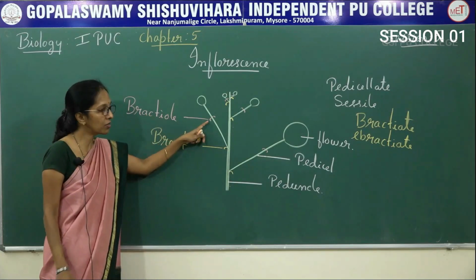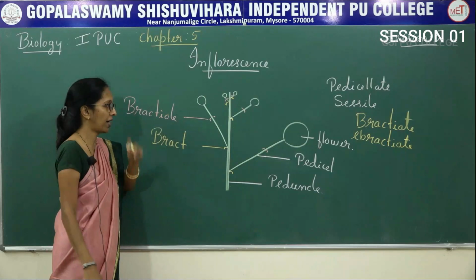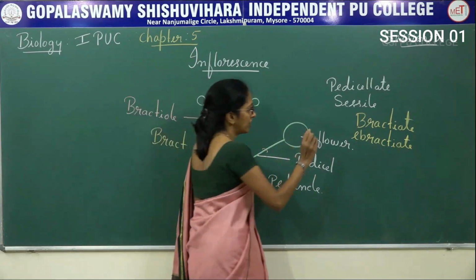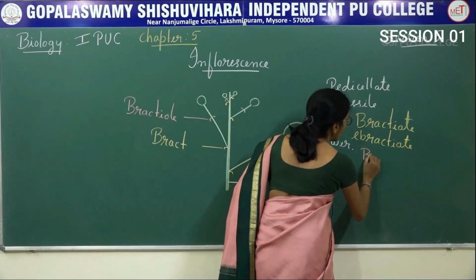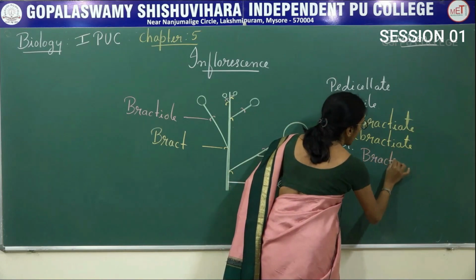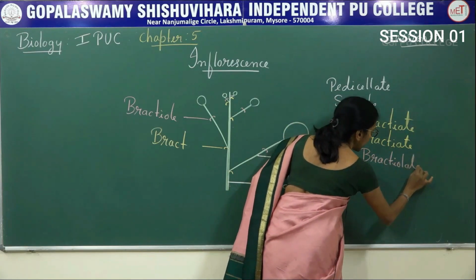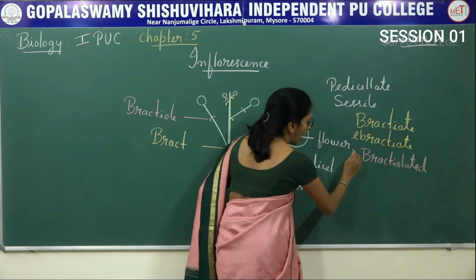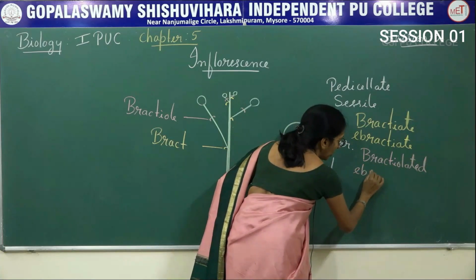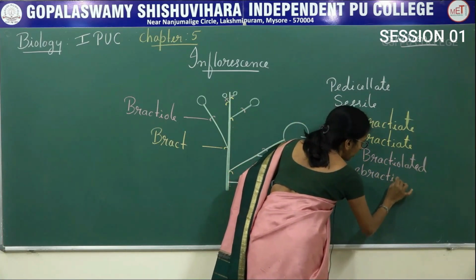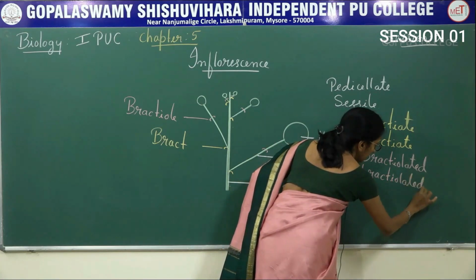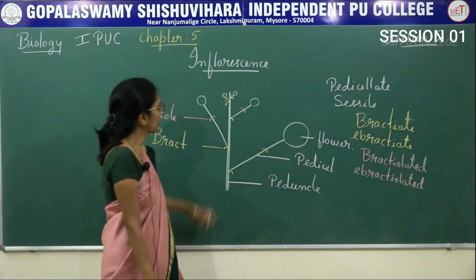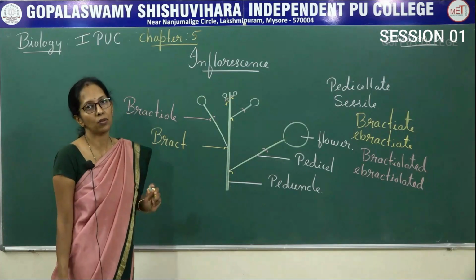Outgrowth that is present on the pedicel is said to be bracteole. Here also, if there is a presence of bracteole, this is said to be bracteolated. Absence of bracteole, ebracteolated. So these are the parts of an inflorescence.